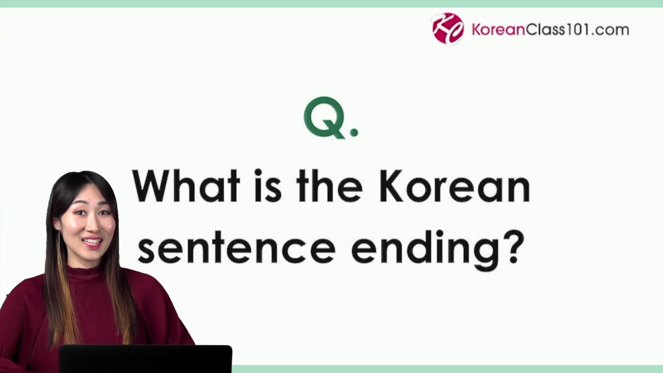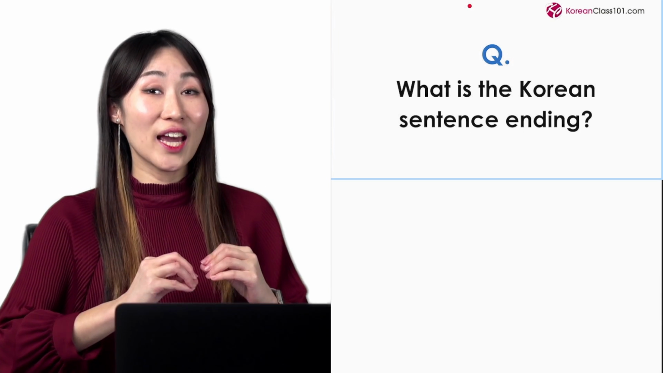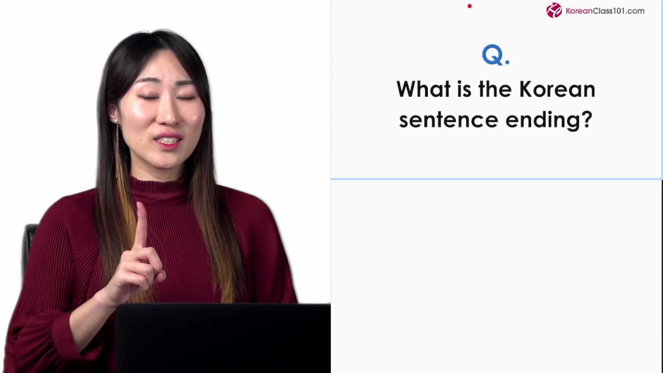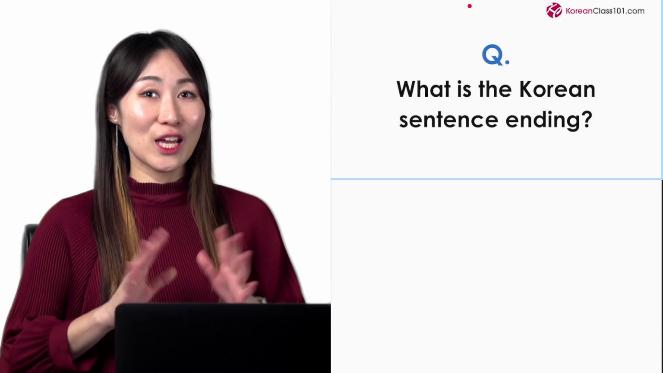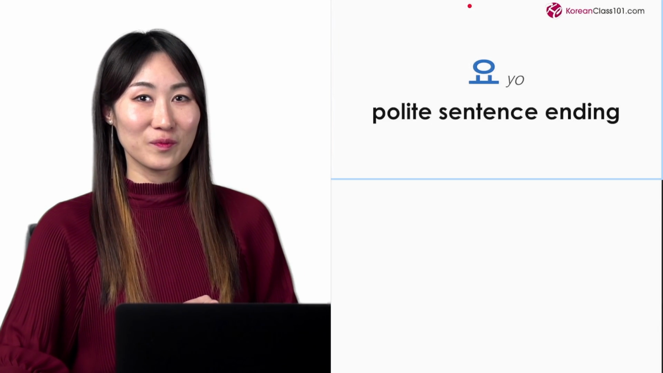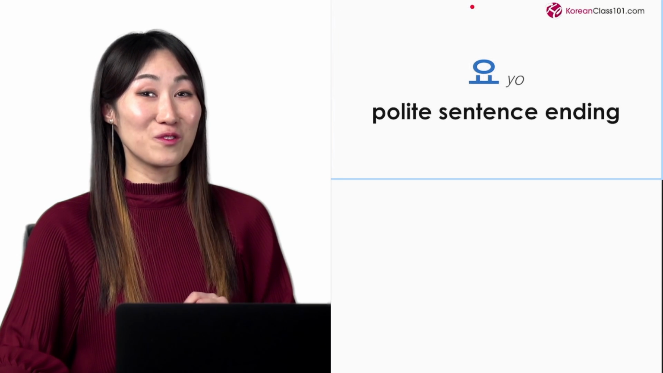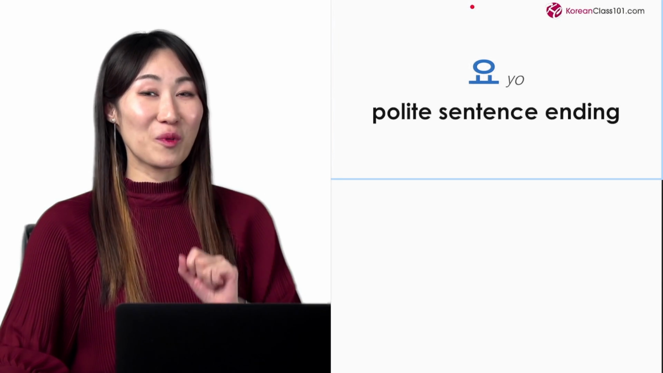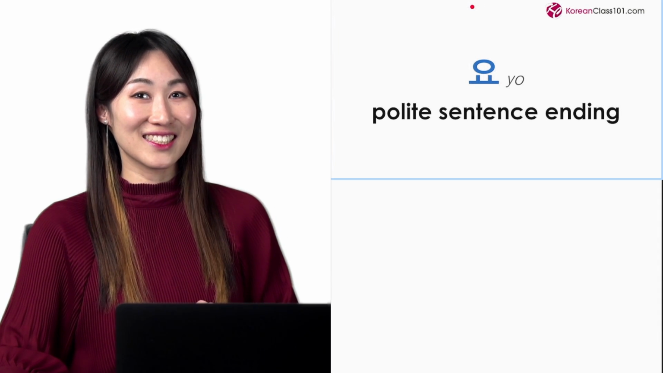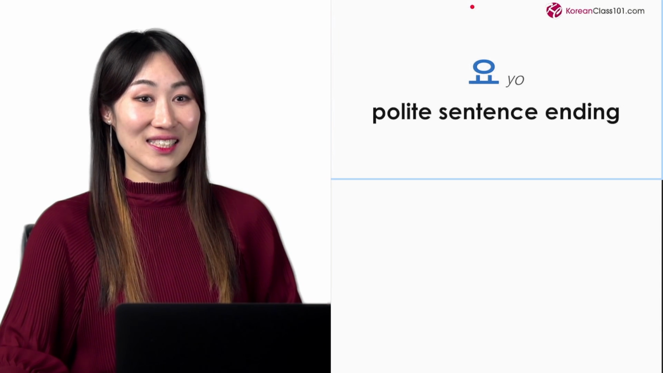Here's the second question. What is the Korean sentence ending? Sentence ending is something that is added to the end of the Korean sentence, and that indicates the speaker's attitude, nuance, or intention. So let me show you what it looks like. For example, I have this one, 요. I think you are familiar with it if you've been learning Korean. For example, 안녕하세요. You heard this word, right? 요 at the end of the sentence. So basically, we call this a polite sentence ending.